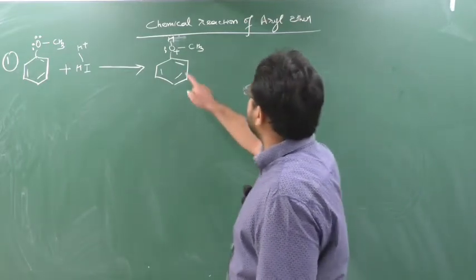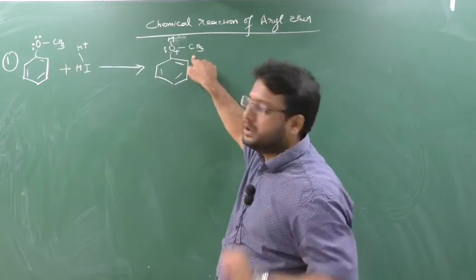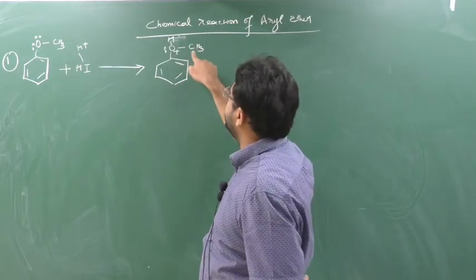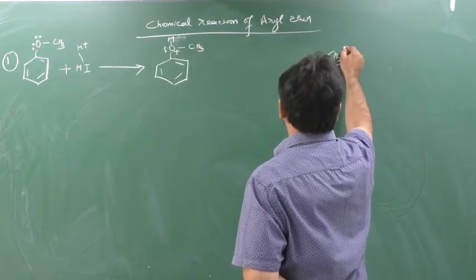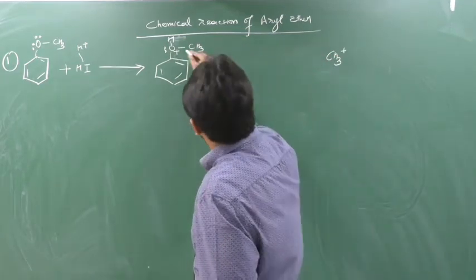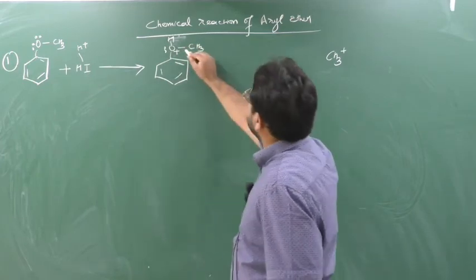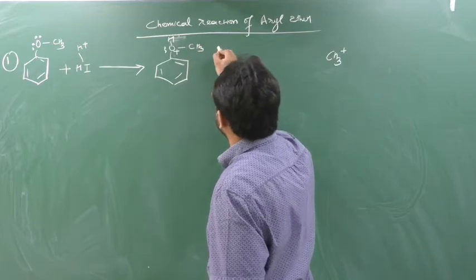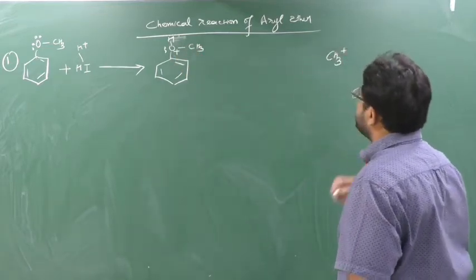Either this oxygen will gain the electron from this CH3, suppose. If it starts to gain the electron from this CH3, there will be generation of CH3 plus, yes or no? If this oxygen attracts the electron from this CH3, there will be removal of CH3 plus and OH.